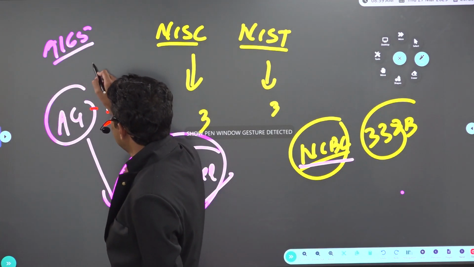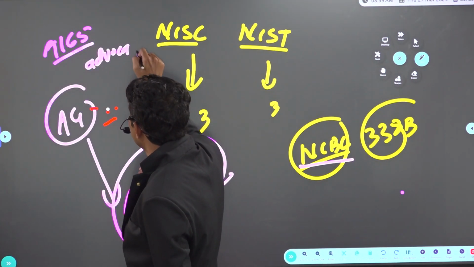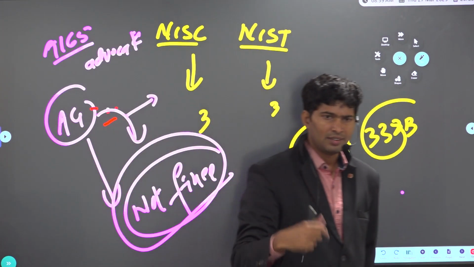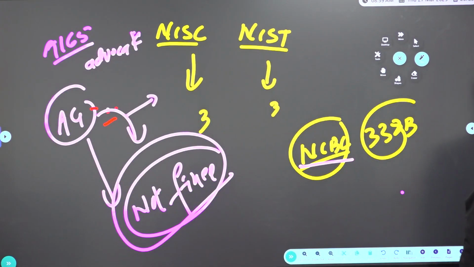Who appoints Attorney General? President. Who appoints Advocate General? Governor. So what is the term of the Attorney General? Not fixed anywhere in the Constitution.